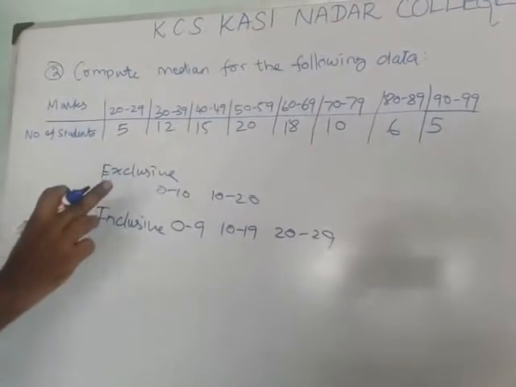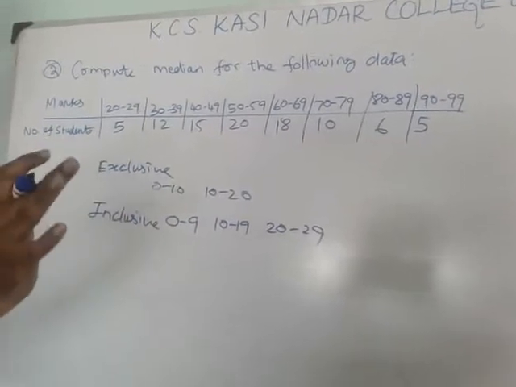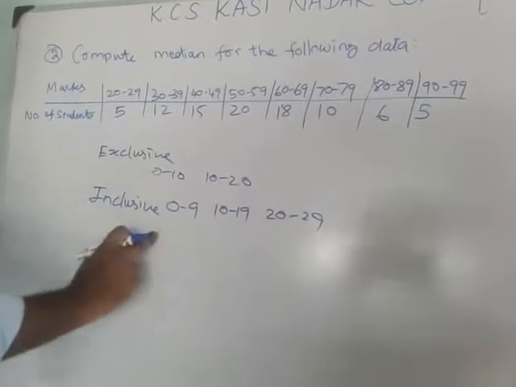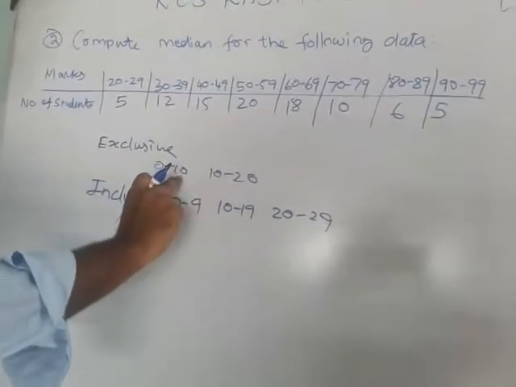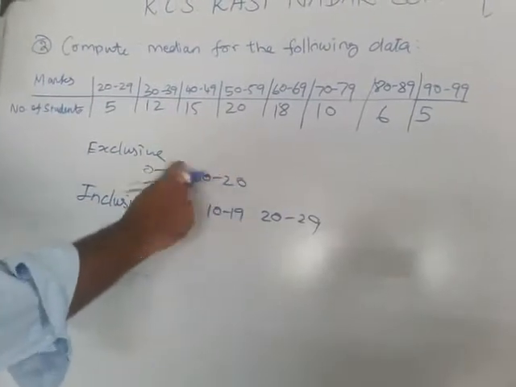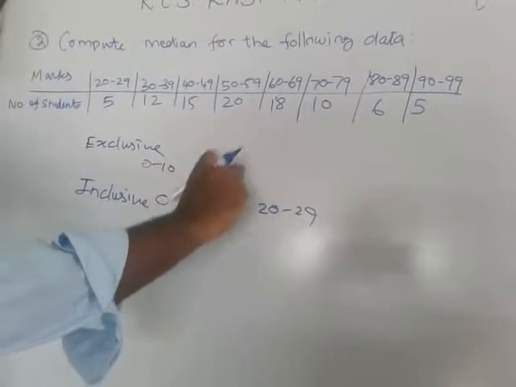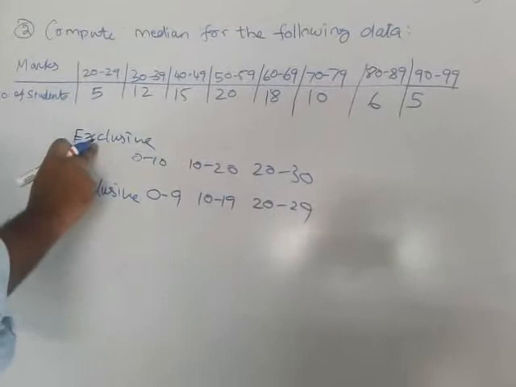In the continuous series with class interval, there are two types that you should understand, and I will give 2 mark notes later. One is exclusive and the other is inclusive. Exclusive is 0 to 10, where the upper limit is 10 and the next interval starts from that upper, so the lower is 10, 10 to 20. Likewise, next is 20 to 30. So this is the exclusive type.